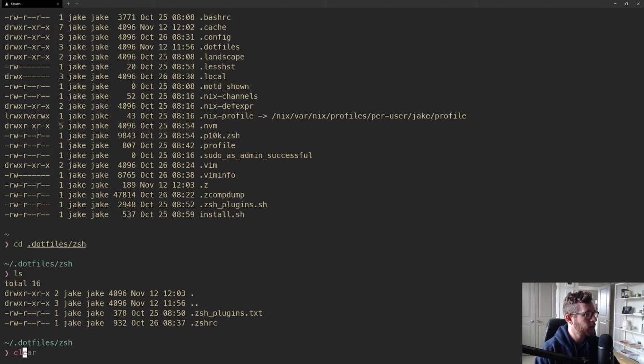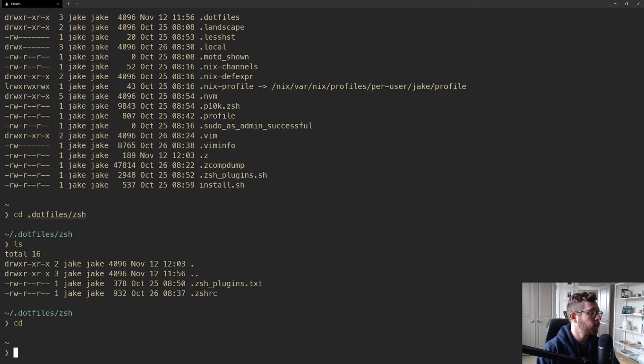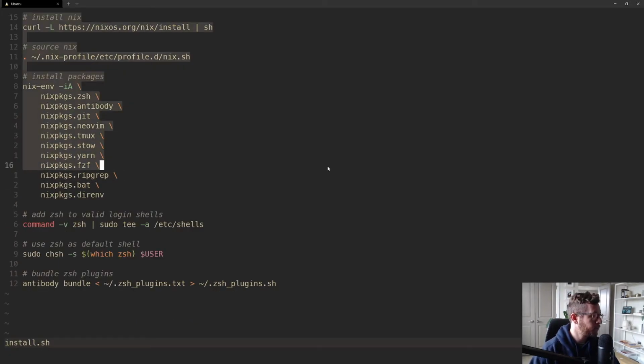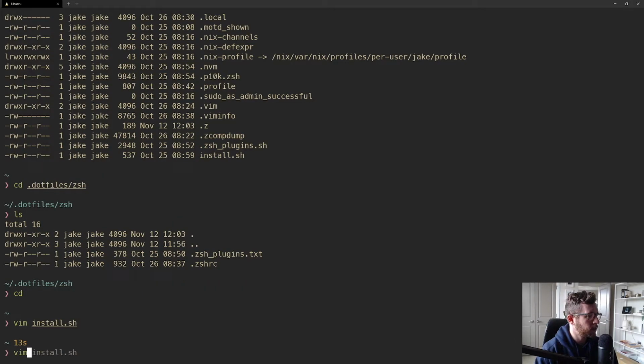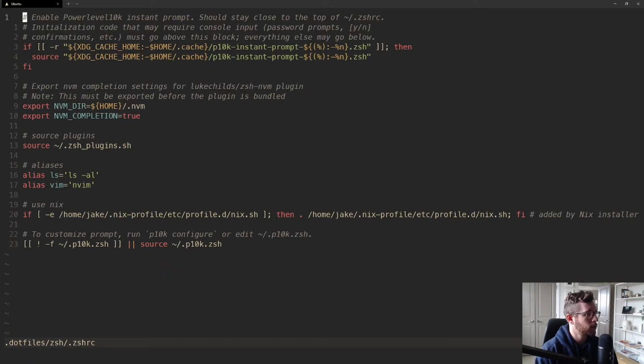Cool. Now, zsh_plugins.sh is kind of a special case because we generate this. We generate it the first time within our install script. So at the bottom of our install script, we will generate it utilizing the zsh_plugins.txt file. And I believe inside of our zshrc, if I go into .files, zshrc, that's where we source it.